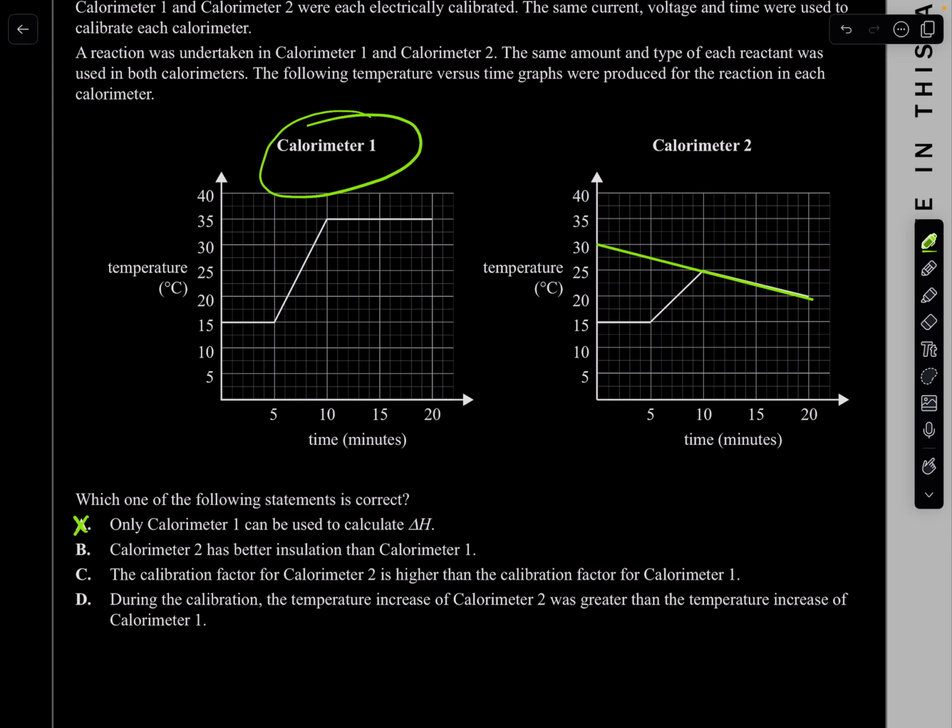B: Calorimeter 2 has better insulation than calorimeter 1. Rubbish. Calorimeter 2 has even worse insulation. Like we said, there's an energy loss. It goes down after.